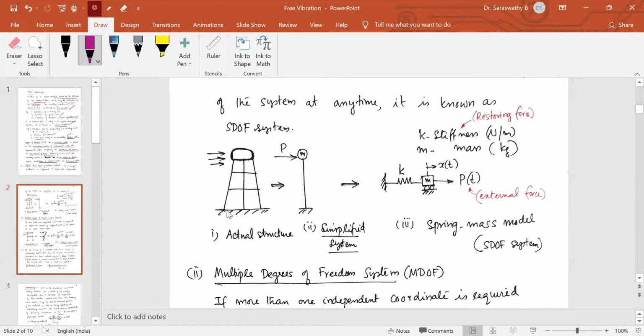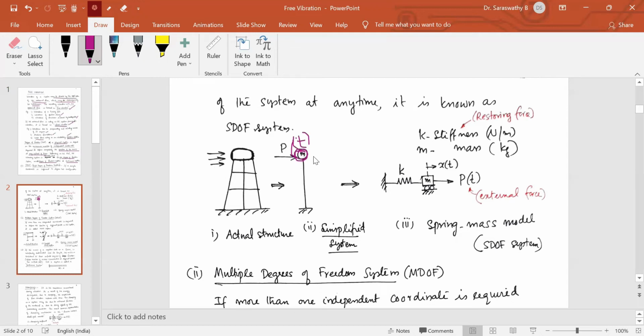In order to analyze this particular structure, we make it a simplified model. We assume that the entire mass of the structure or the water tank is concentrated here. That is called the lumped mass. So this is the lumped mass, M. The entire mass is assumed to be concentrated at this point, and how much it will deflect when subjected to this load. This load is denoted by P, and the load varies with time, P(t). Always the load is dependent on time. As time progresses, the load varies.